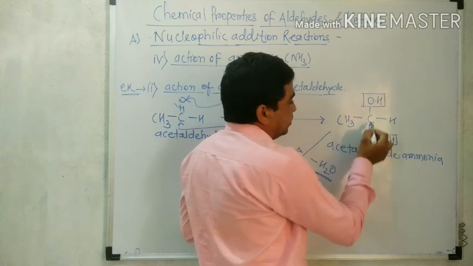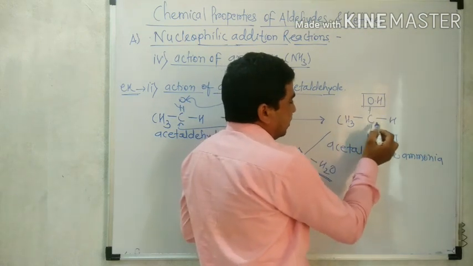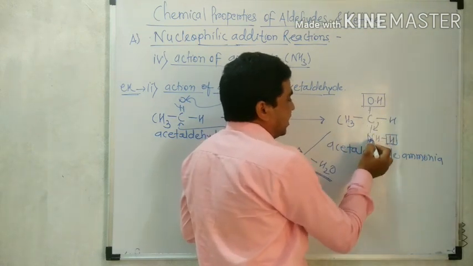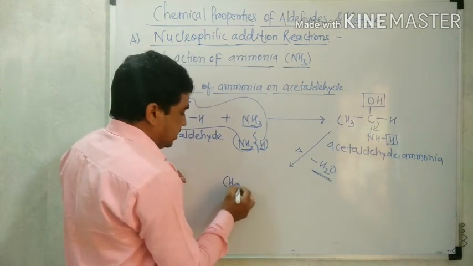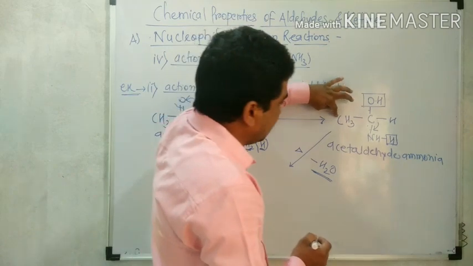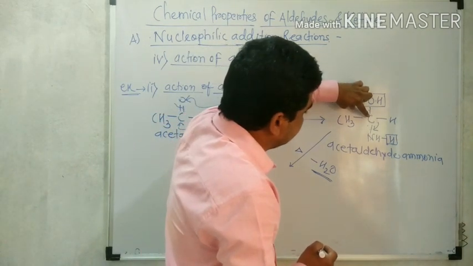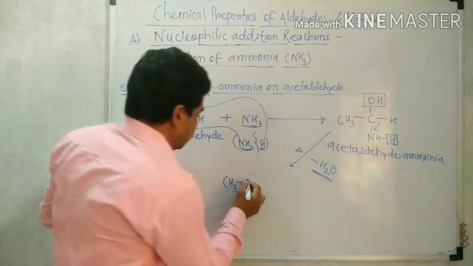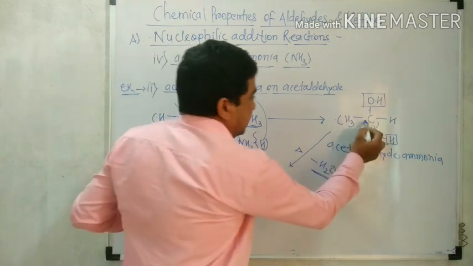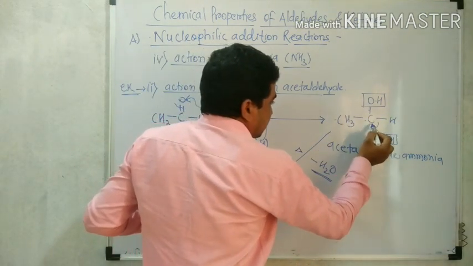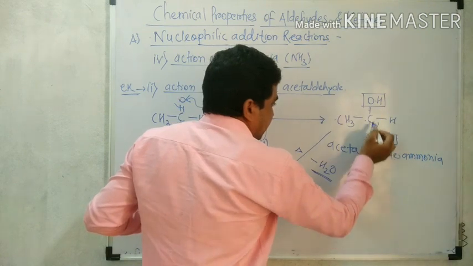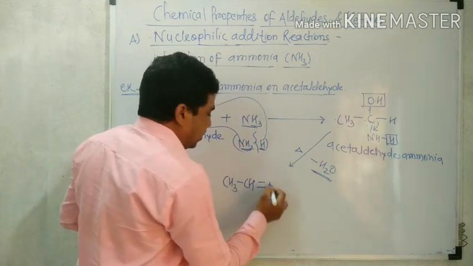Due to breaking of this bond, the double bond between carbon and nitrogen forms. So this structure is obtained: CH3, CH, but due to breaking of this bond, the double bond formed between carbon and nitrogen. Double bond NH.